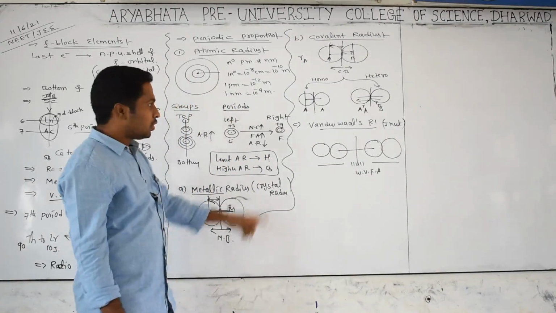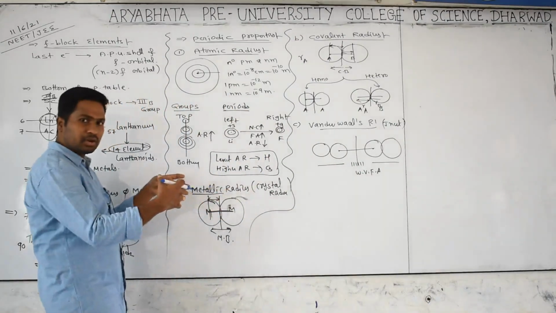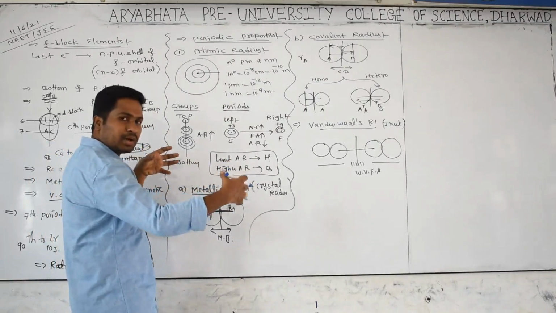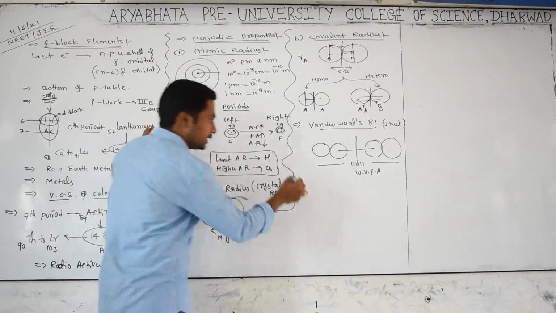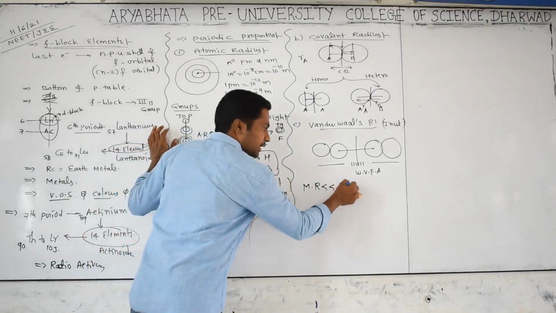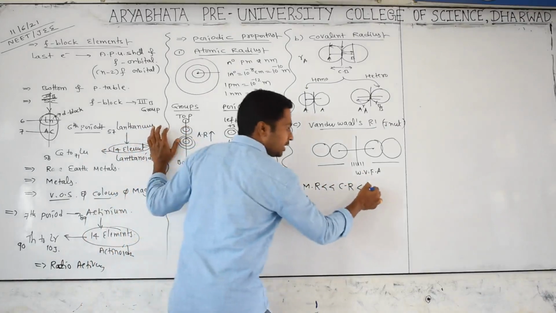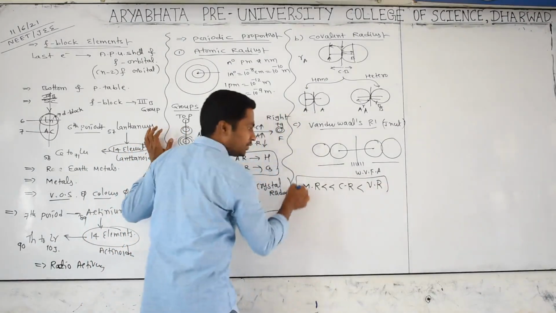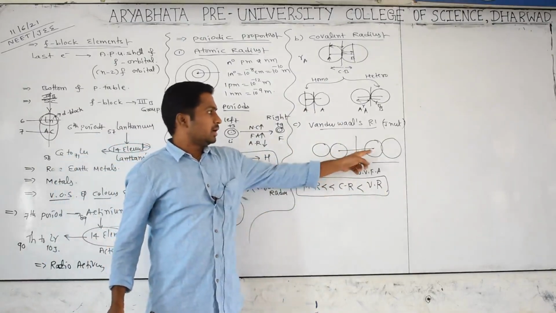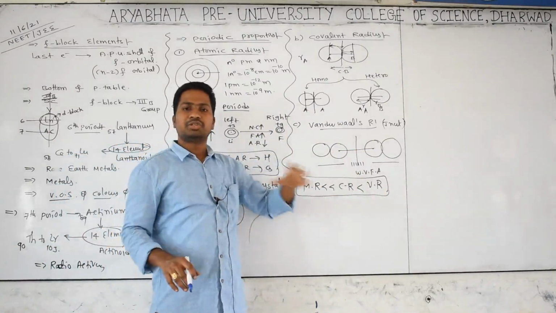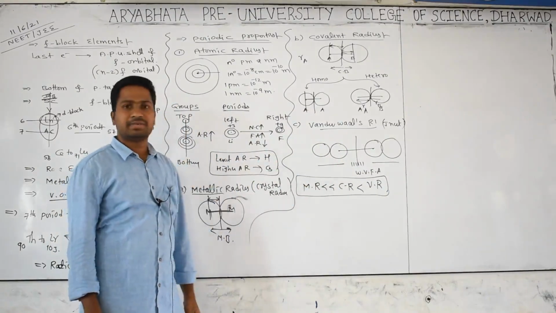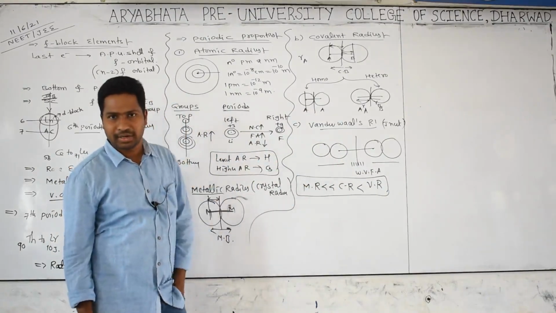So which is very close? Metallic, a little bit loose is covalent, and van der Waals is very loose. That's why the radius will be more. Metallic radius will be shorter than covalent radius, and the highest will be the van der Waals radius, an important competitive bit. So why is van der Waals radius more? Between the atoms there is no chemical bond, just a weak force of attraction. Half of the internuclear distance between them is called the van der Waals radius. All of you getting it or not?